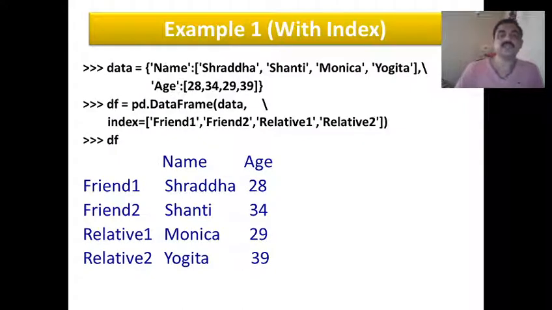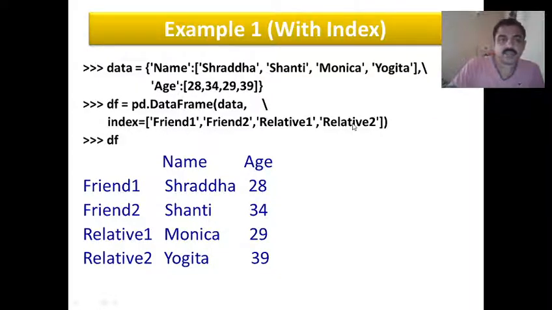Let us see another example with index. In this you are modifying the same with a small change. Here we have name and age as keys of the dictionary and the values as above. Now we are creating a data frame by passing the data, that is the dictionary, and also we are passing the index values.